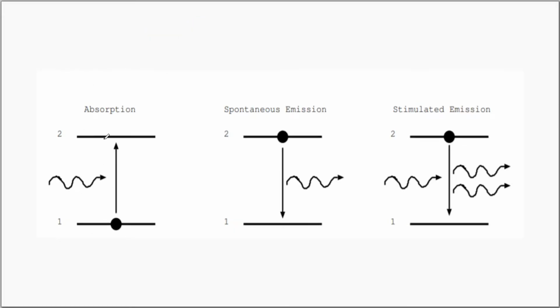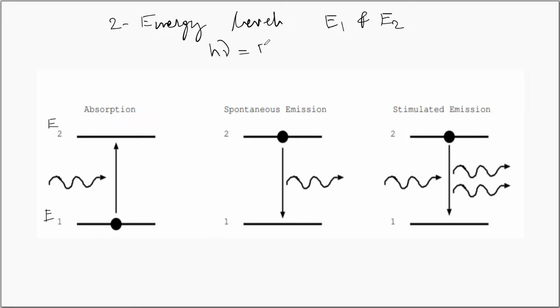Consider an atomic system with two energy levels, namely E1 and E2. E1 being the ground state or the lower energy level, say this is E1, and E2 is the excited state or the higher energy level. Let us also assume that you have a photon whose energy is h nu, which is equal to E2 minus E1. Suppose that a photon whose energy is h nu comes in contact with an atom in which the electron is in its ground state or in the E1 state.